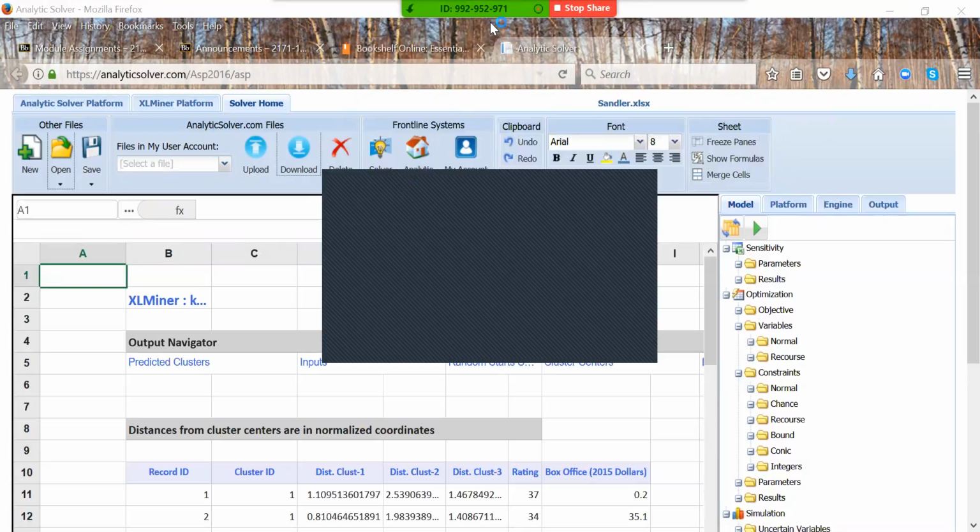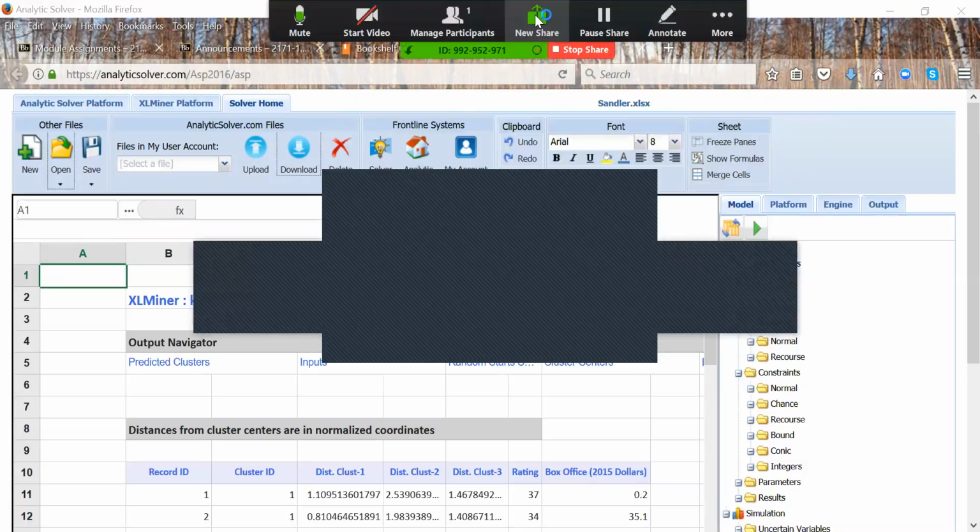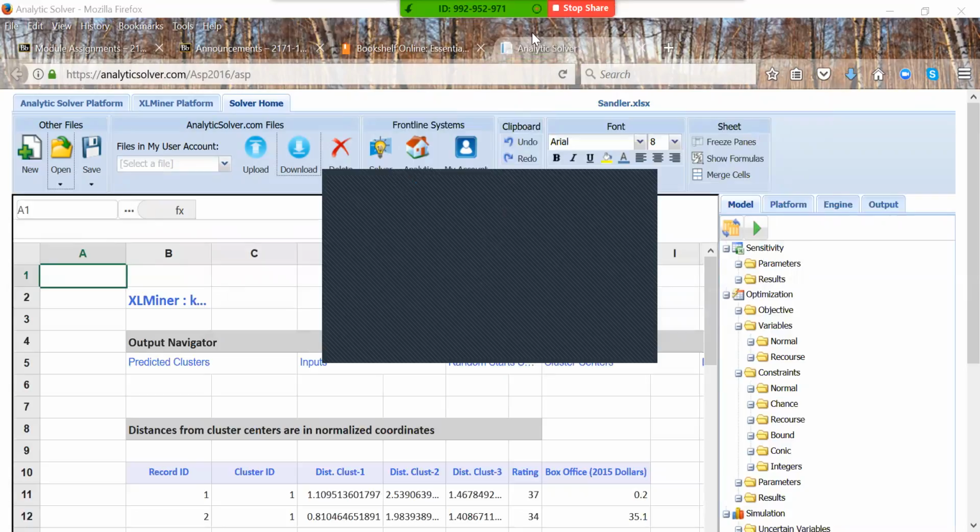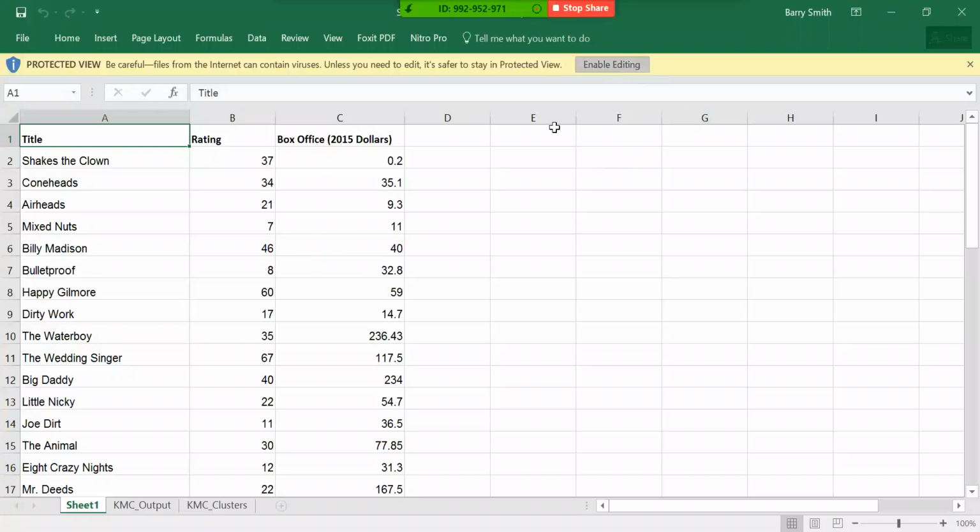And so now while that's loading, what we're going to have to do is go and do a new share here. Yes. And so now hopefully you'll be able to see this. Okay, what happened there?